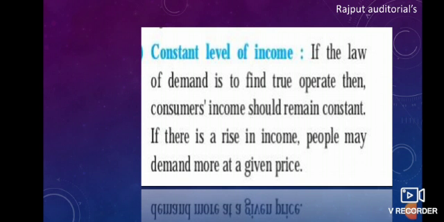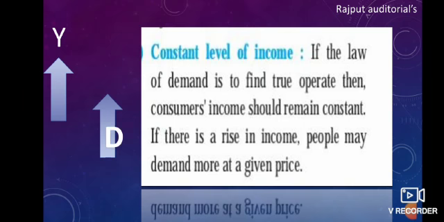If the law of demand is to operate, then consumers' income should remain constant. If there is a rise in income, people may demand more at a given price. Of course, if there is a rise in the income of a person, the demand for the particular commodity will rise even at a higher price.